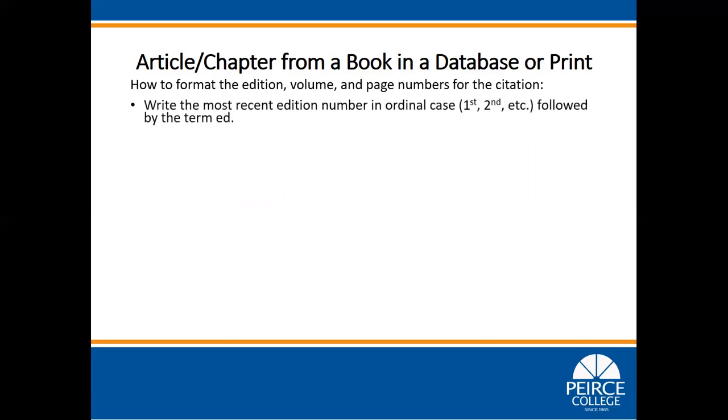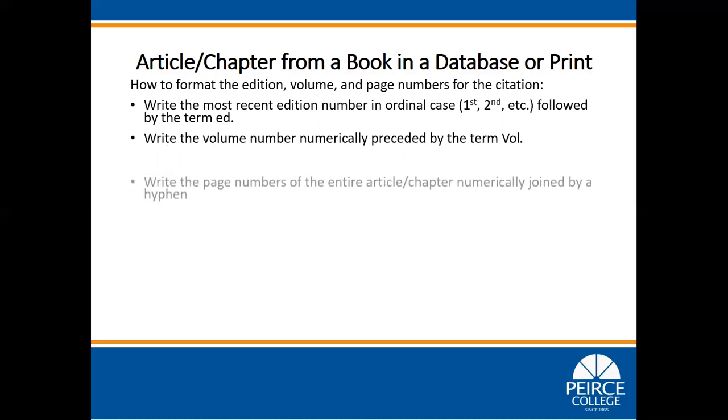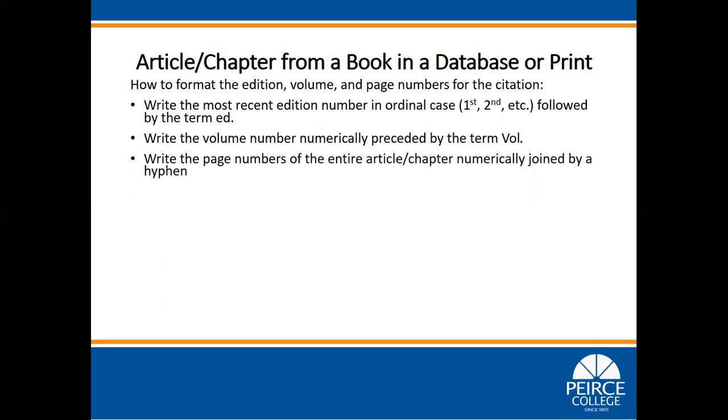How to format the edition, volume, and page numbers for the citation. Write the most recent edition number in ordinal case, first, second, etc., followed by the term ed. Write the volume number numerically, preceded by the term Vol. Write the page numbers of the entire article or chapter numerically, joined by a hyphen. Precede the page numbers with the term pp.